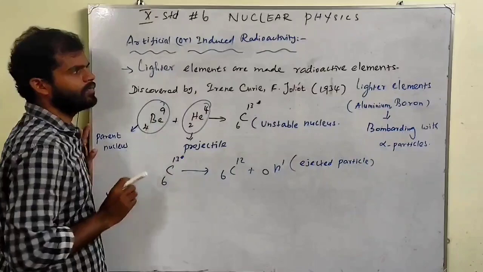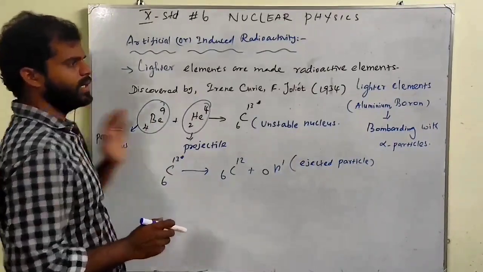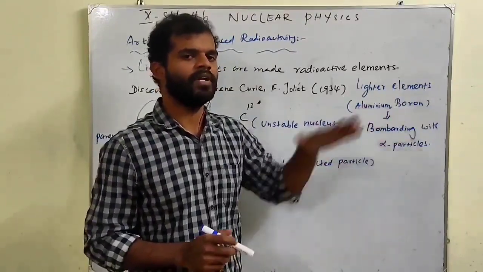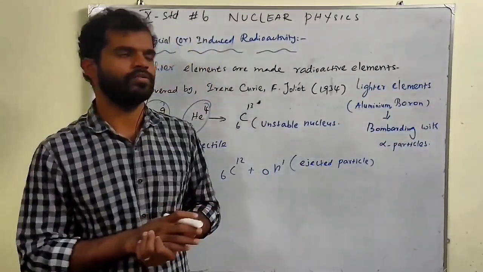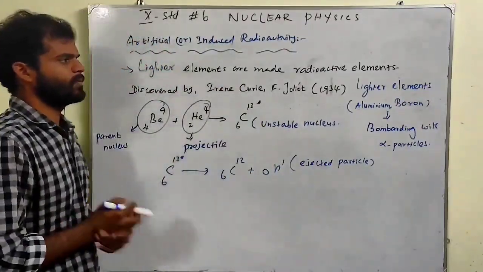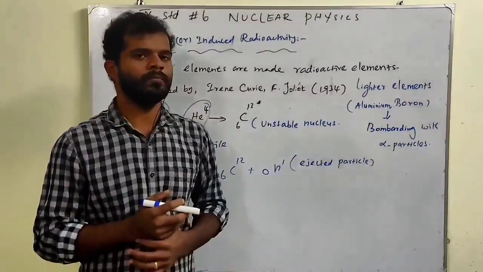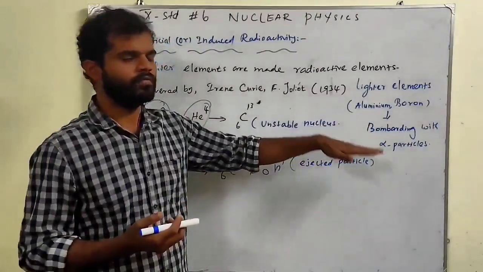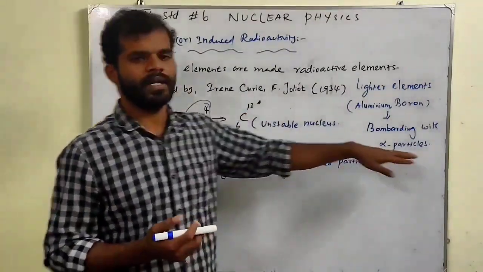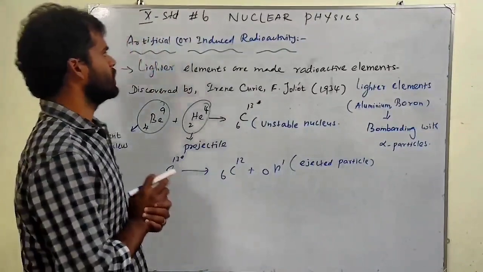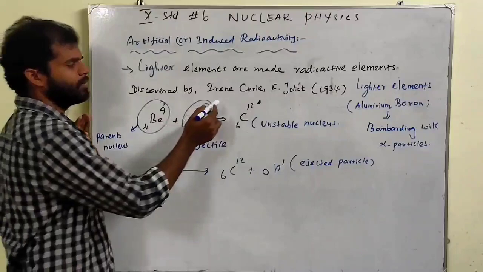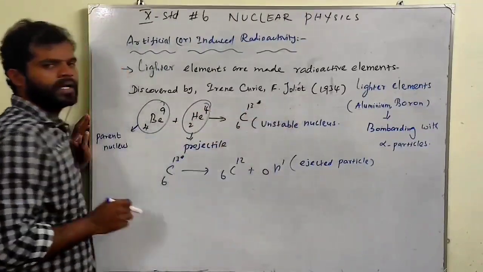So this is called the artificial or induced process. Lighter elements like aluminium, boron, beryllium, when bombarded with alpha particles like helium-4, emit radiations. That is called induced or artificial or man-made radioactivity. They were discovered by Irene Curie and Joliot in 1934.